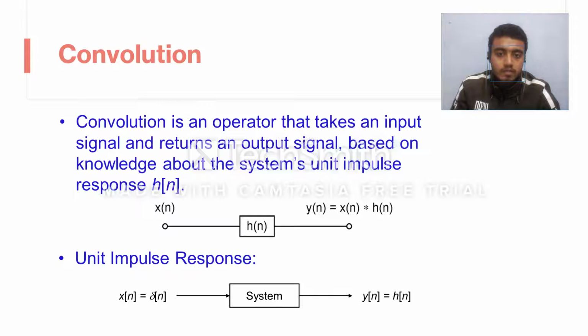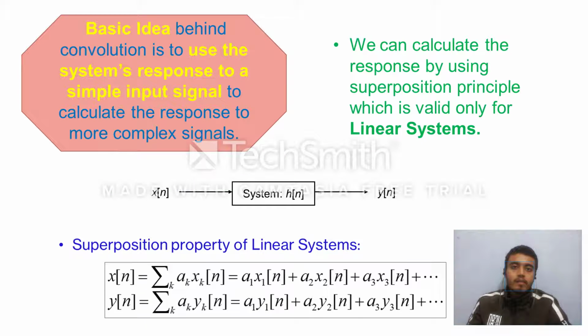Now based on this impulse response, we can calculate the output of any particular signal, and the operator that is helpful in doing this is called convolution. So convolution is just an operator that returns an output signal for a particular input signal. So how does convolution actually do this? We will see the basic idea behind convolution. The basic idea is that we are going to exploit the system's response to a simple input signal, and on the basis of that we are going to calculate the output of a more complex signal.